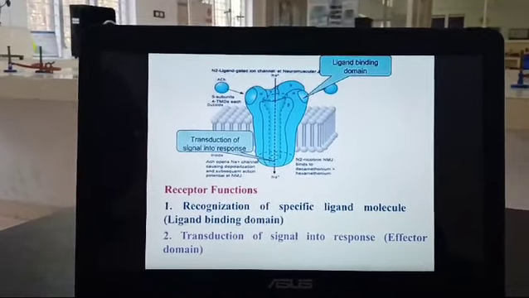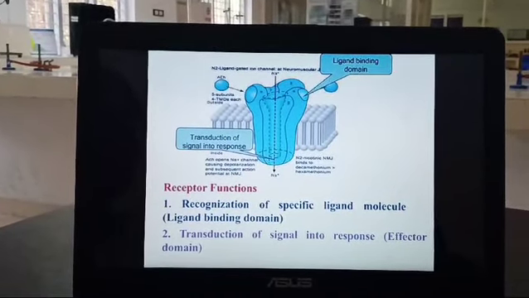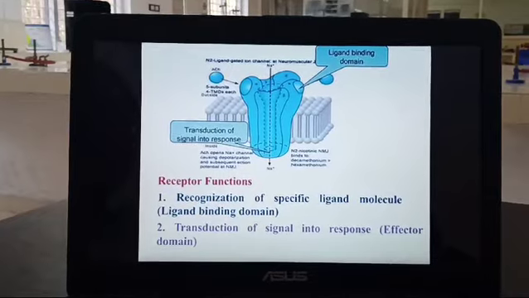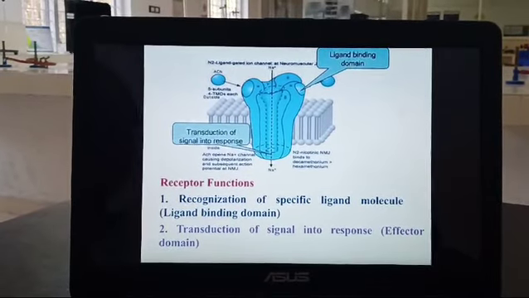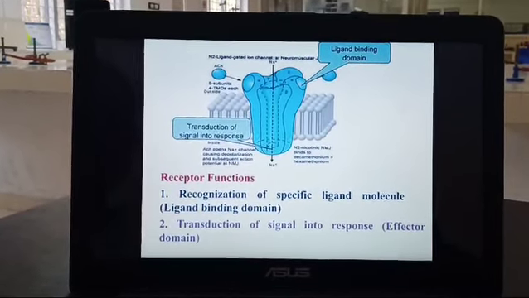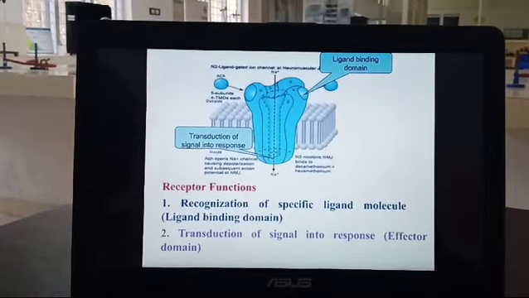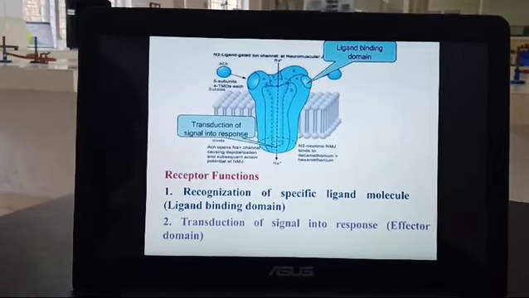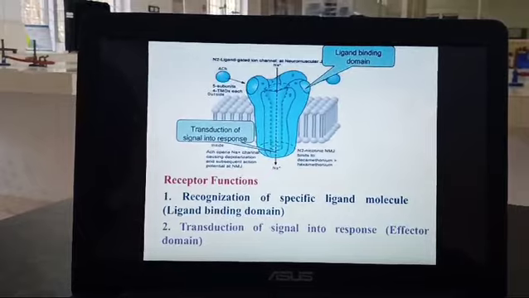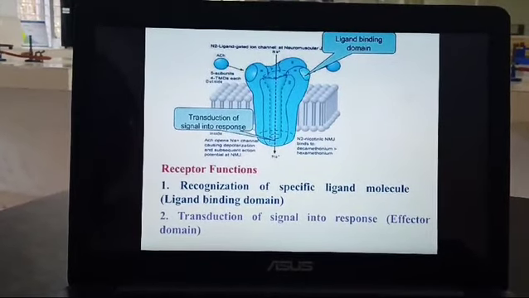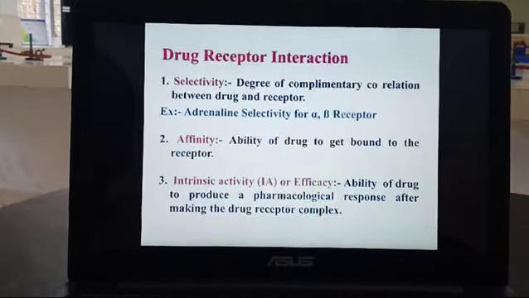There are functions of the receptor. One is recognition of a specific ligand molecule, so the receptor recognizes which drug is going to bind with this receptor. The second one is transduction of the signal into a response, so it produces a response on the effector domain.